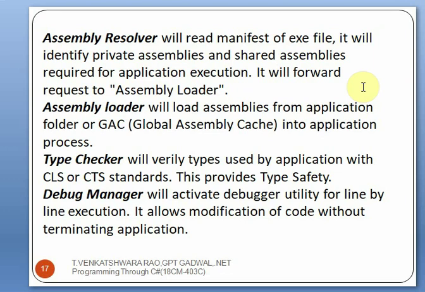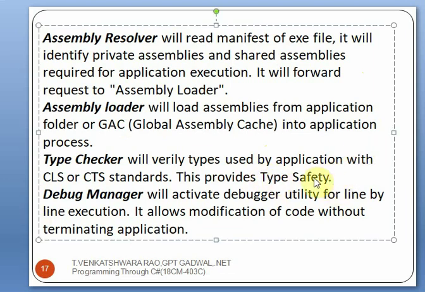And the third one is the type checker. This will verify the data types that are used by the applications, and it provides type safety.